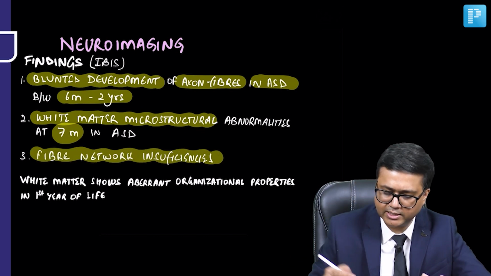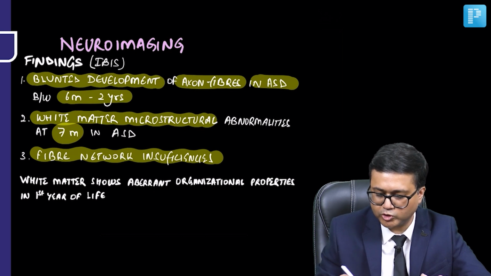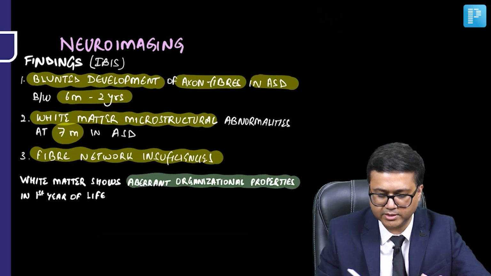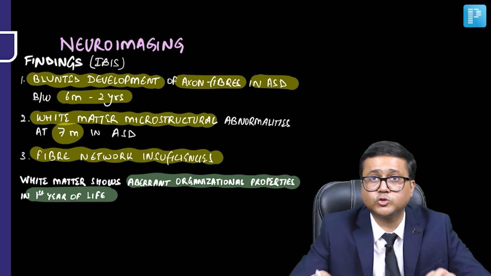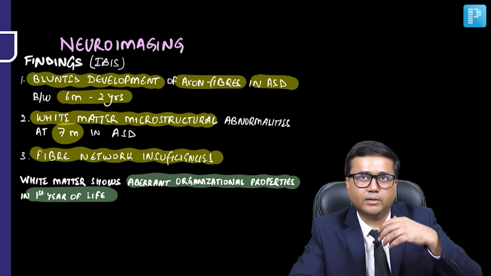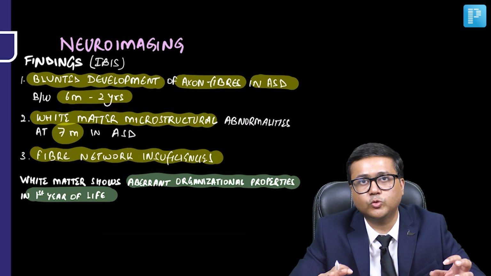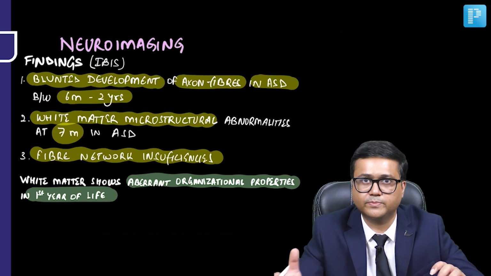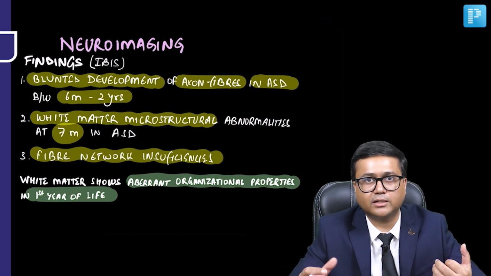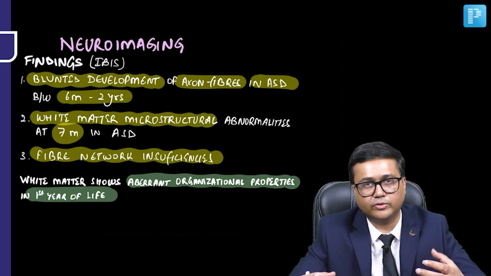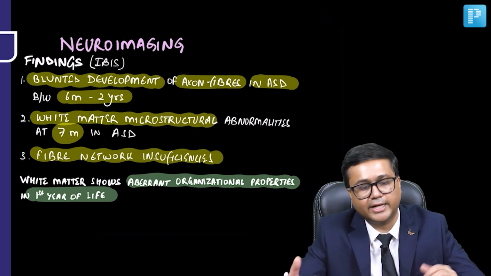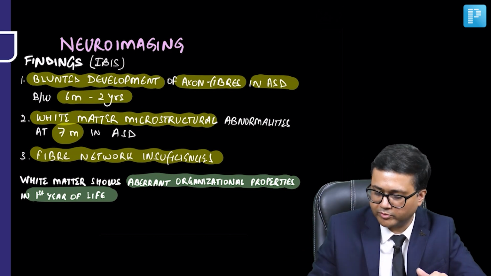In fact, it is seen that white matter may show aberrant organizational properties in the first year of life. So the child has a bigger brain but is less well connected as compared to the smaller brains of the controls. So the size is increased, but it seems that there are a lot of problems in the connectivity. So this may be one of the findings.